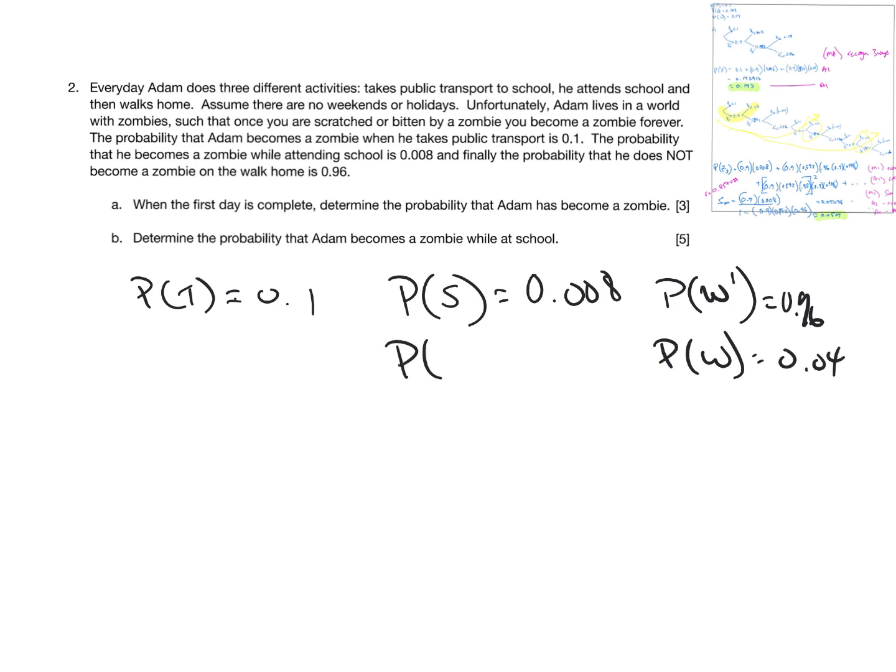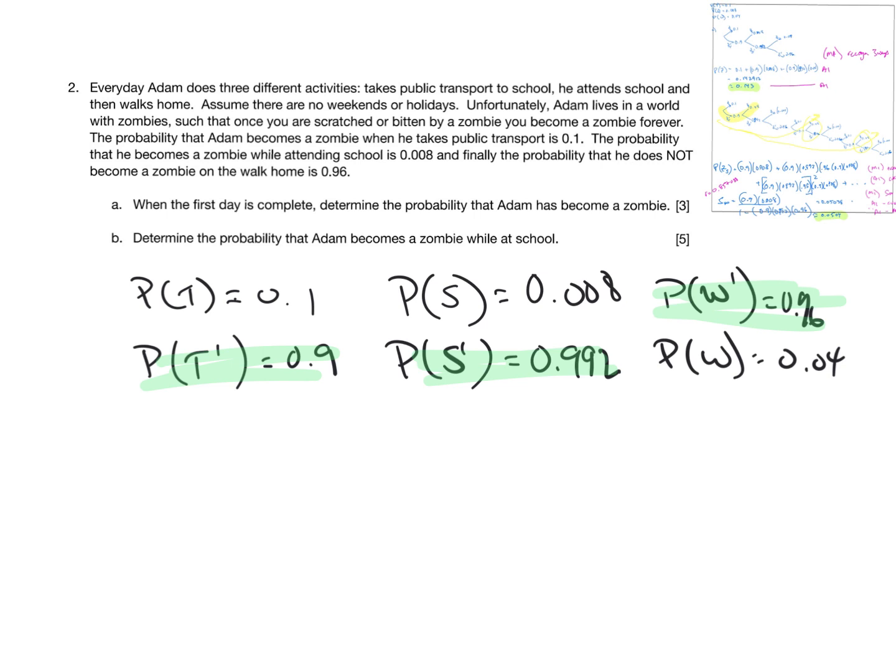Not becoming a zombie at school is going to be 0.992, and not becoming a zombie on the transport to school is going to be 0.9. So I'm going to highlight these ones here. These ones here are no zombies. These are not becoming a zombie.